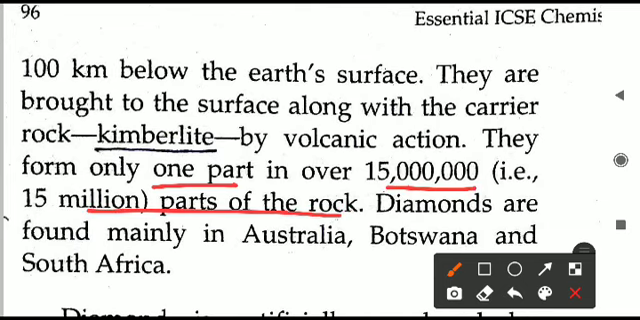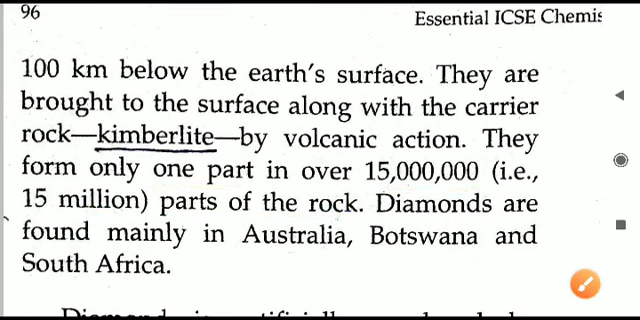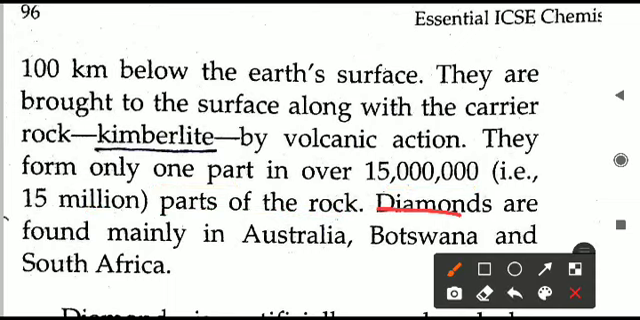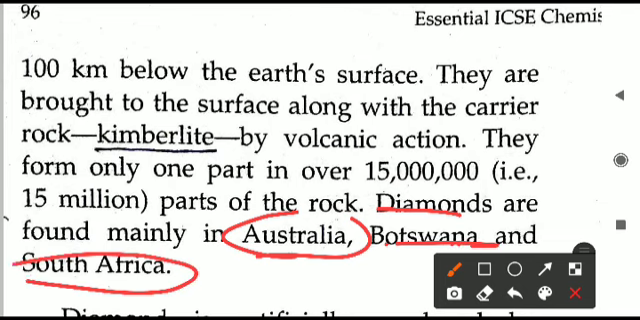In a single rock, if there are 15 million parts of that rock, out of that only one will be diamond. So that is why they are so rare, and because of their rarity only, they are very, very precious and very, very costly. They are found mainly in Australia, Botswana, and another one is South Africa. South Africa is very famous for its diamonds. So these are all the details about the diamond.